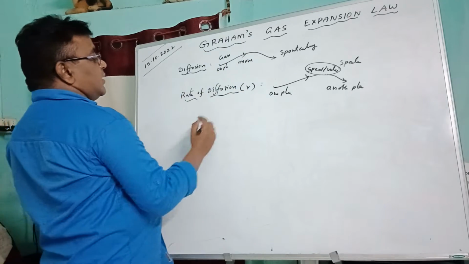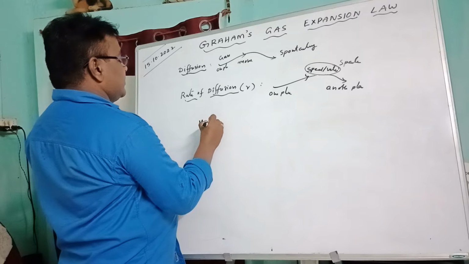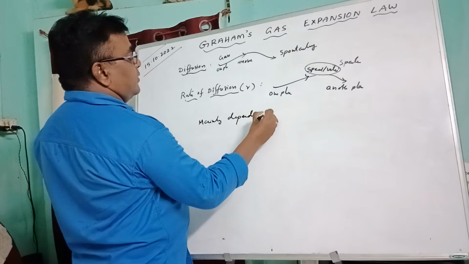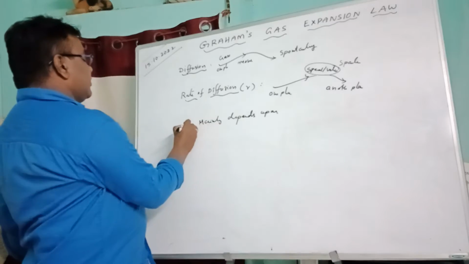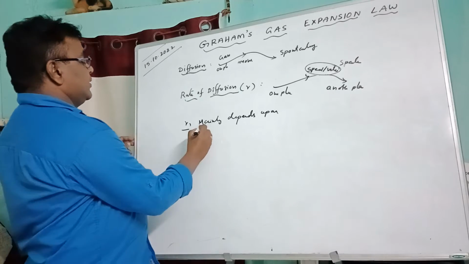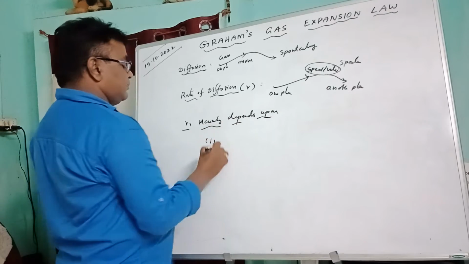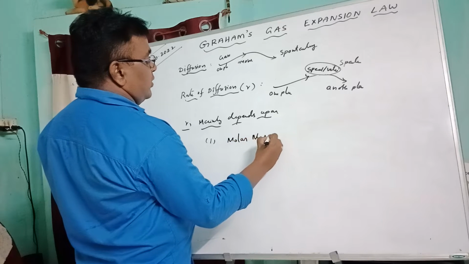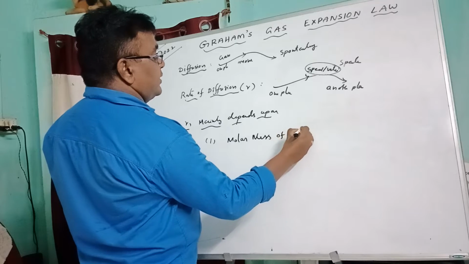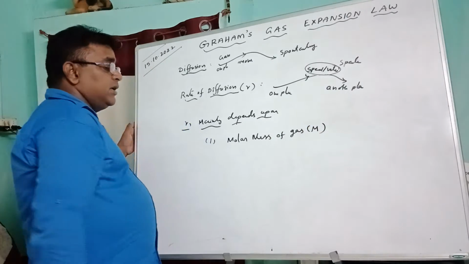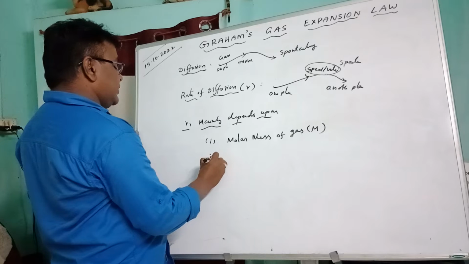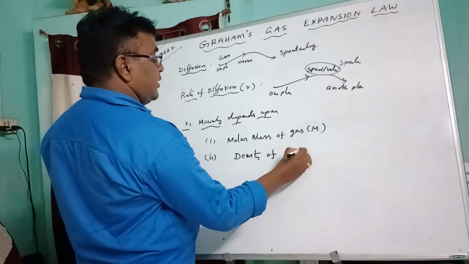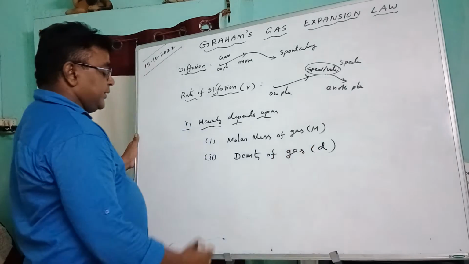So rate of diffusion R mainly depends on some factors. Generally, R mainly depends on 5 factors. The first one is molar mass of the gas, that means molecular weight of the gas, represented by M. Second one is density of the gas, represented by small d.